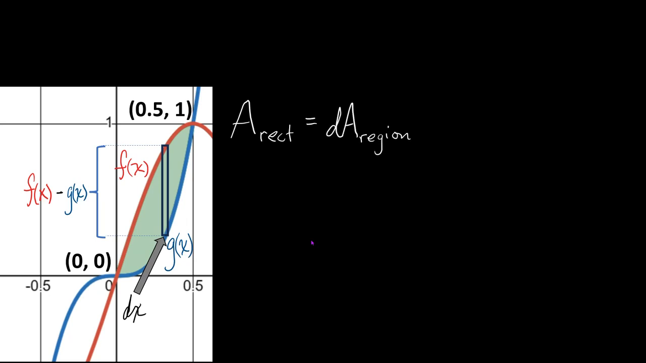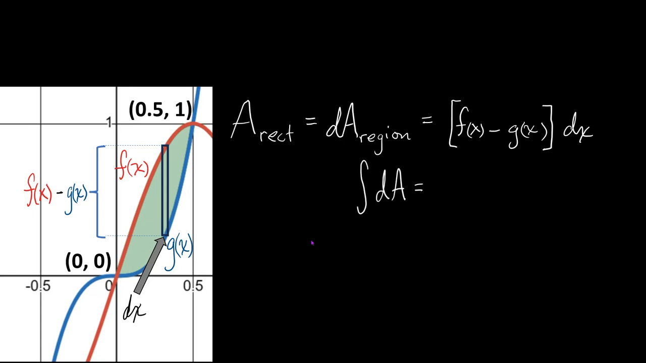So I'm going to call this the differential of the area of the region. By differential, I mean a tiny little bit of the bigger area, and that can be found by multiplying its two dimensions: the height of the rectangle times the width dx. Now this is where the calculus magic comes in. We're going to integrate this little bit of area, or sum up all the little bits of area, and that will give us the total area. So we're summing up all of the products that look like f of x minus g of x times dx.